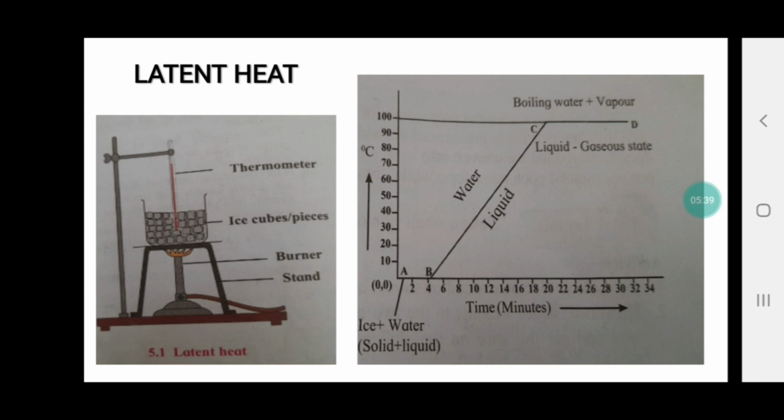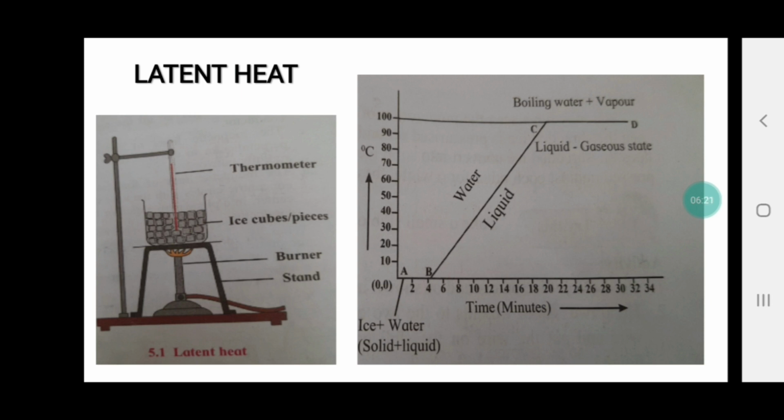Now my question is, at, suppose, 0 degrees Celsius, what is the state of the substance? Is it fully solid ice, or is it fully liquid, that is water? The answer is it is in both states. It will have solid also, it will have liquid also. It means there will be ice also and there will be water also. So at 0 degrees Celsius, if I keep water and ice together, will the ice get converted into water or the water get converted into ice?